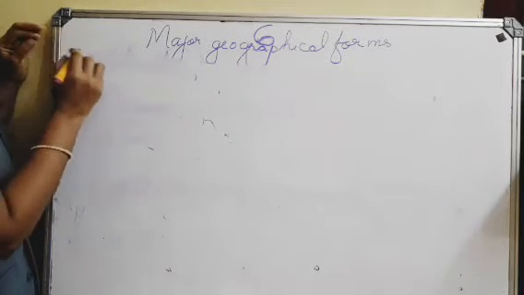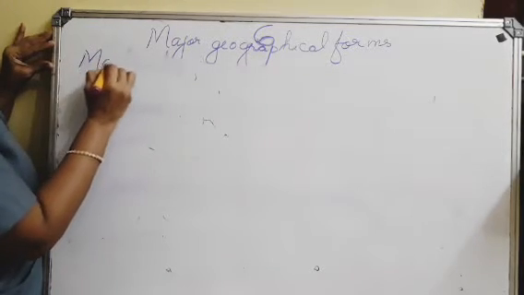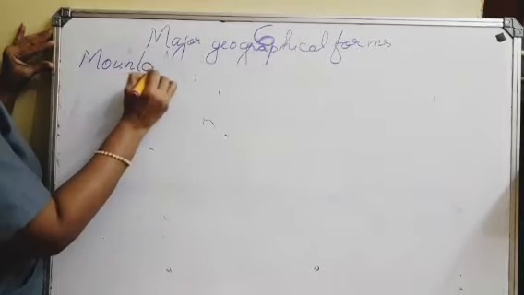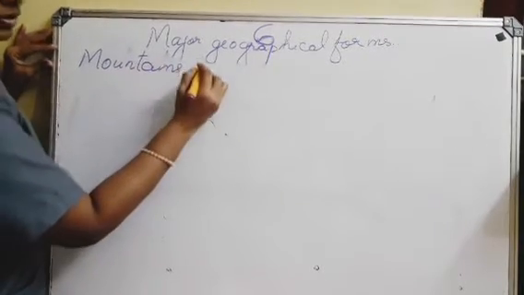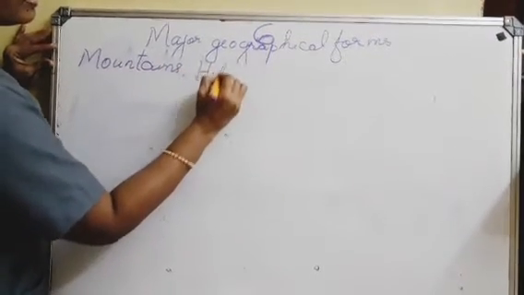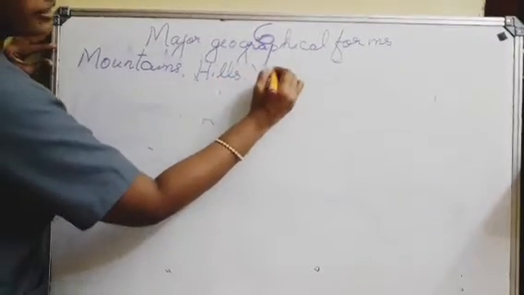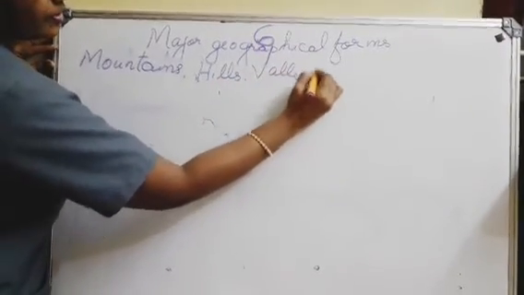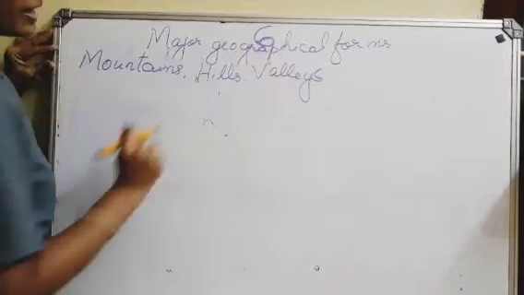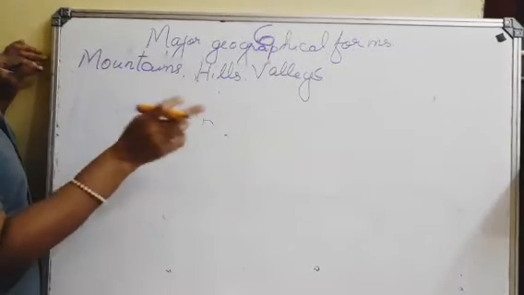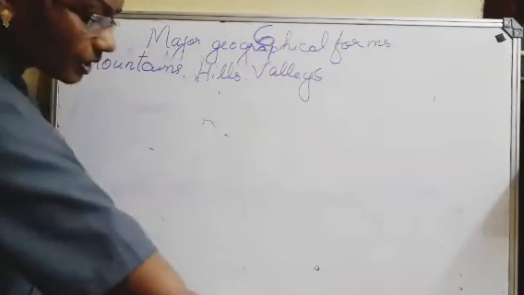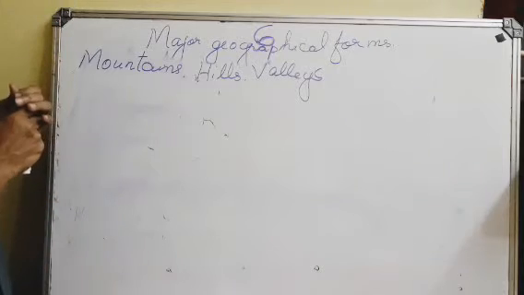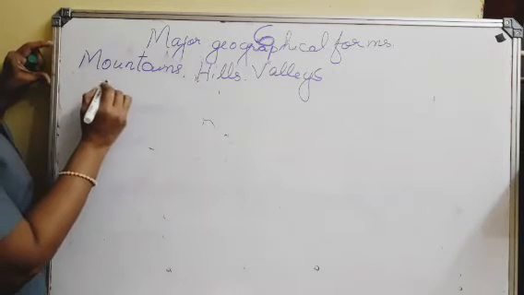The next point is mountains, hills and valleys. The highest portions of land are called mountains.